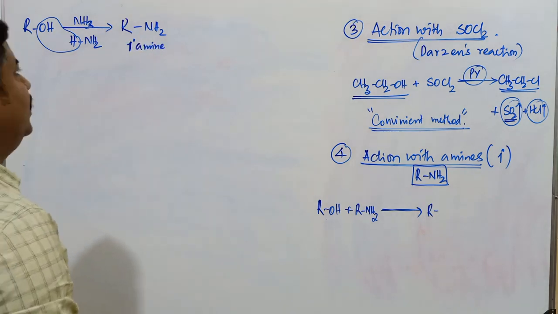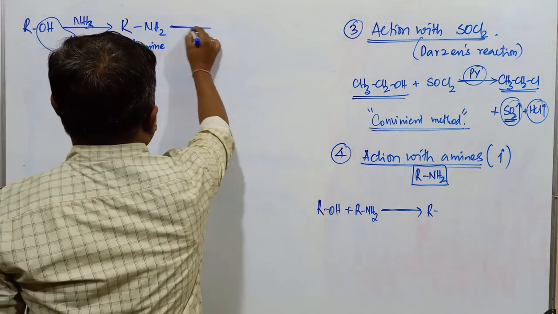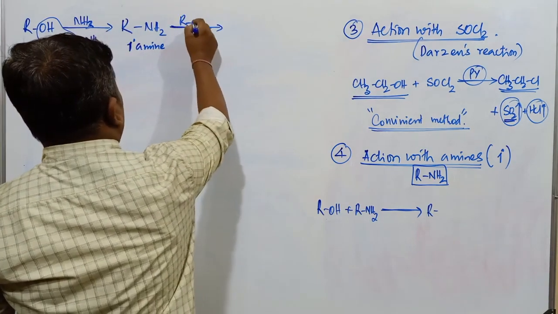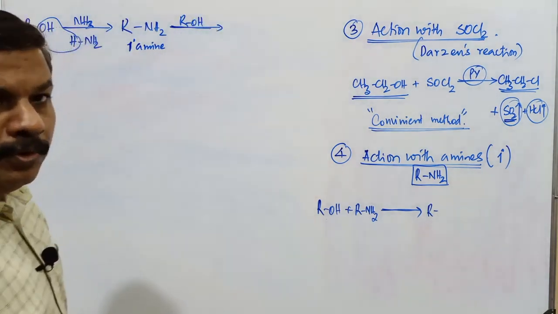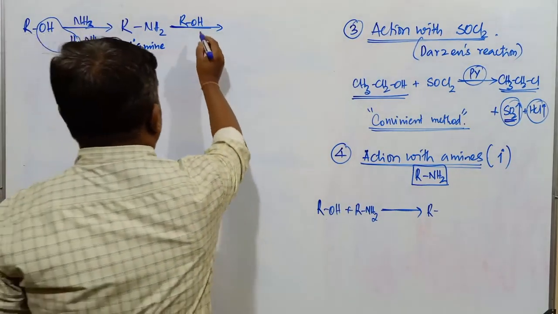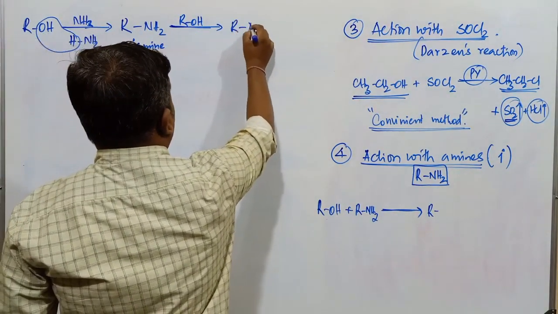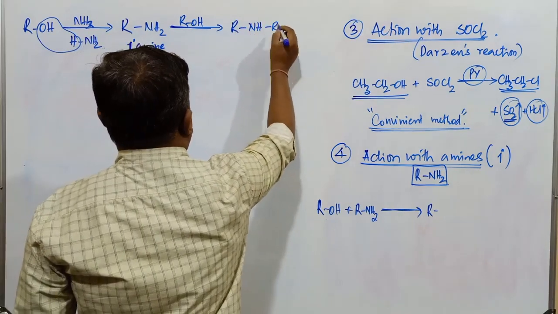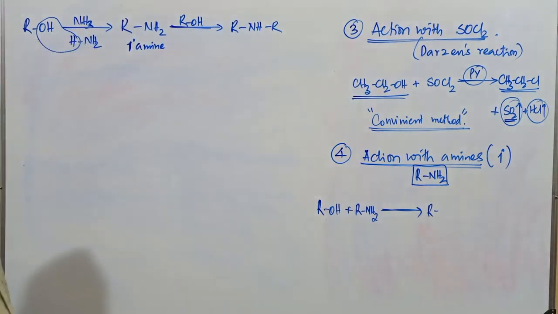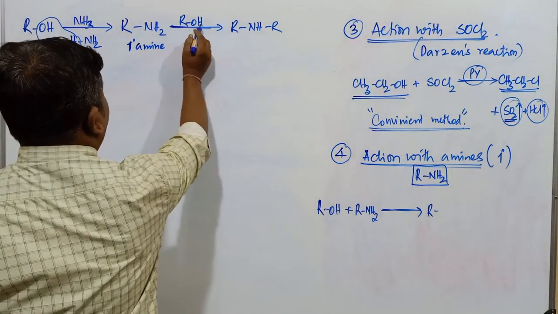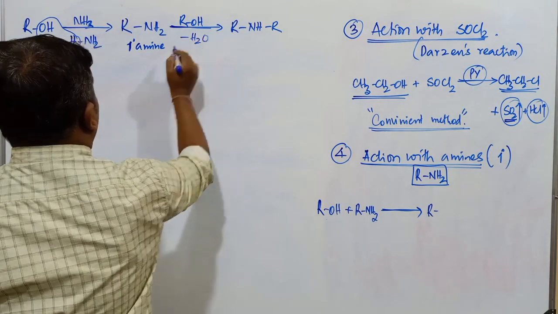Primary amine. Further on this one, if one more molecule of alcohol is added, the OH and one of the hydrogens are eliminated. So the compound is RNH, and this is R. What's the compound? RNHR. This hydrogen combines with this one. It is minus H2O. Here